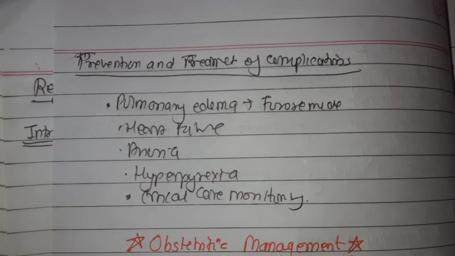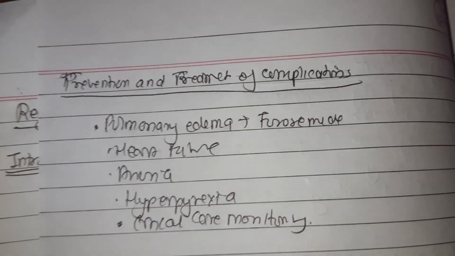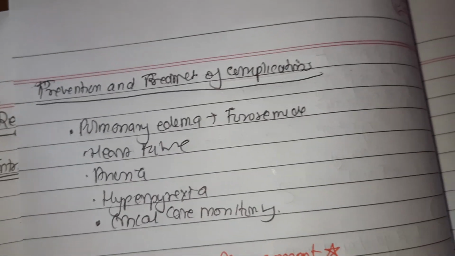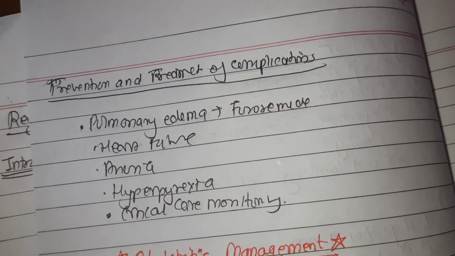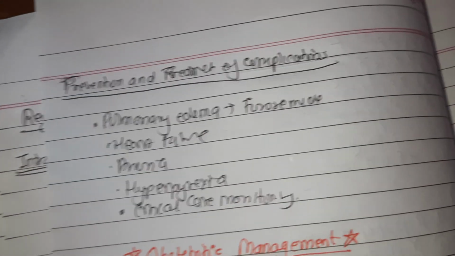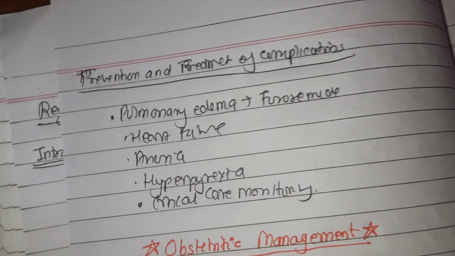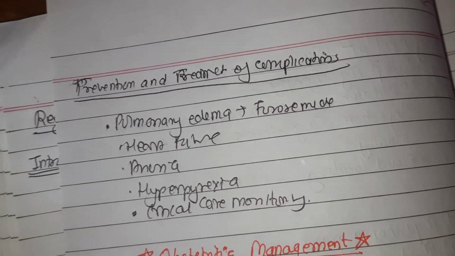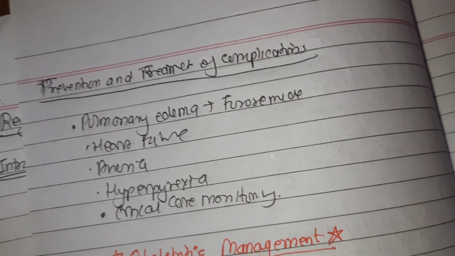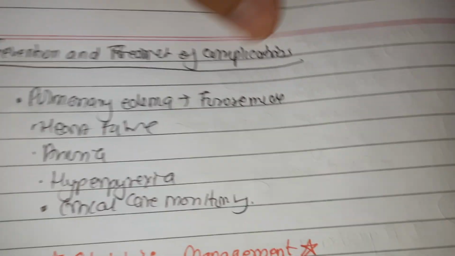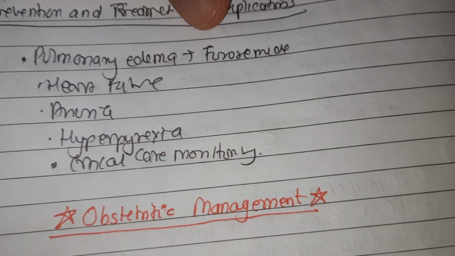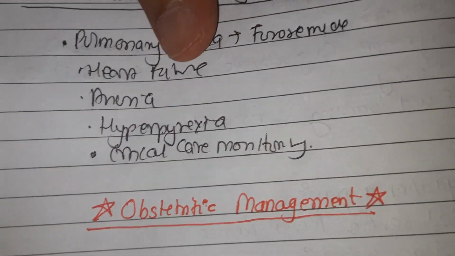For prevention and treatment of complications, in the case of pulmonary edema, furosemide 40 mg IV followed by 20 gram mannitol IV reduces the pulmonary edema, and it also prevents ARDS. A pulse oximeter is very useful in monitoring such patients. Aspiration of mucus from the tracheobronchial tube by suction apparatus is done. In heart failure, oxygen inhalation, parenteral Lasix, and digitalis can be used.